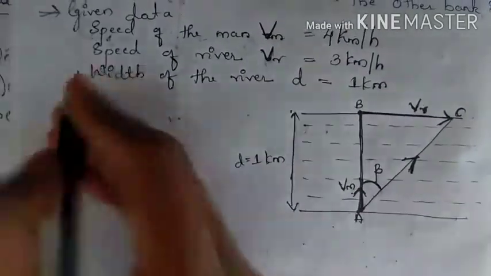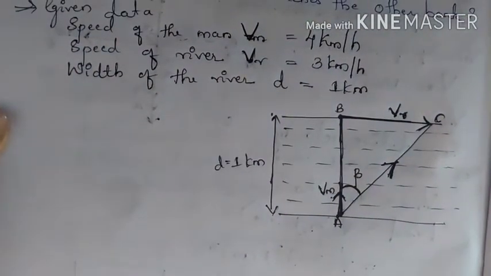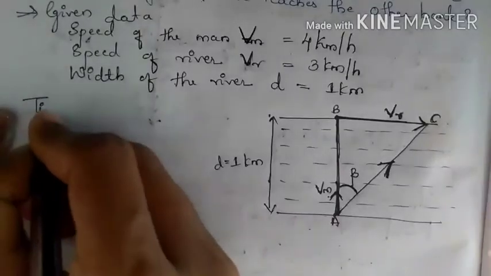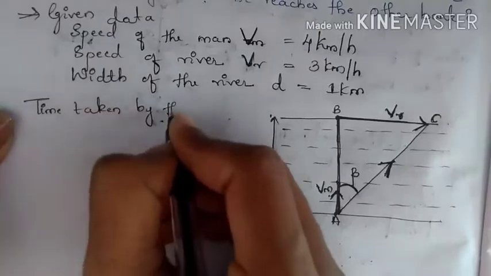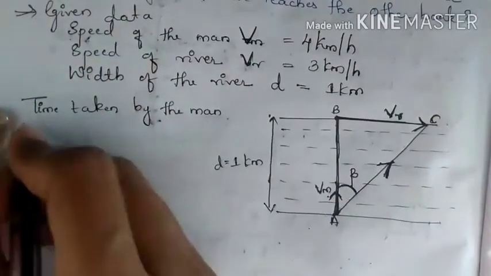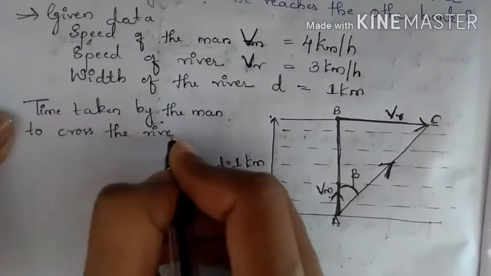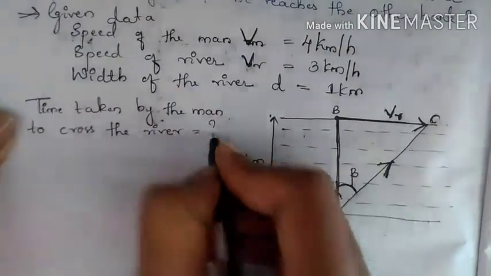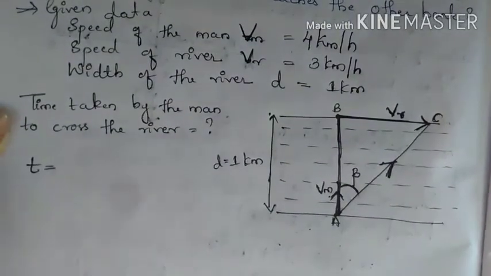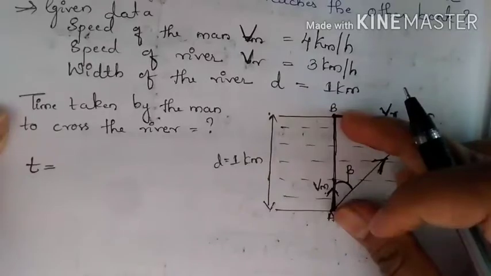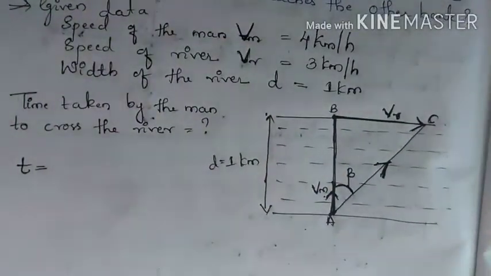Now we have to calculate the time taken by the man to cross the river. That is the question mark. To find time, there is a formula. We have to take the width of the river divided by the speed of the man. Then that gives the time.